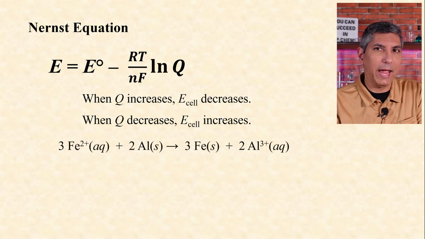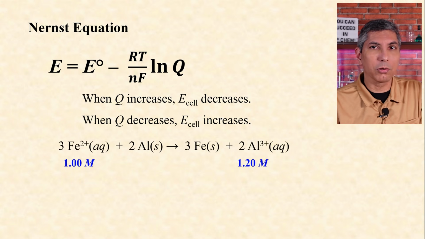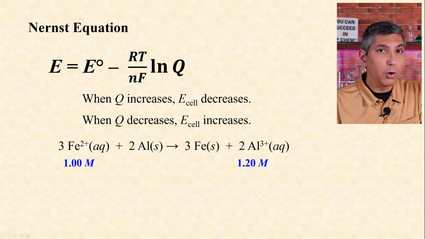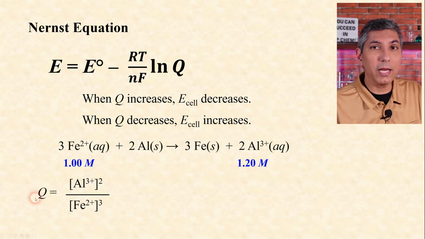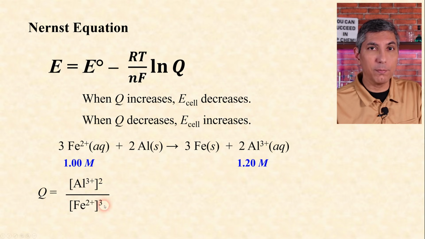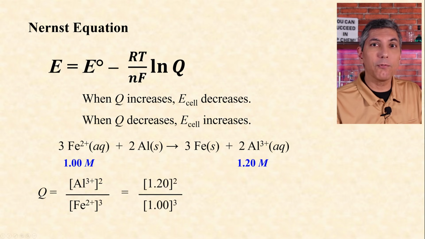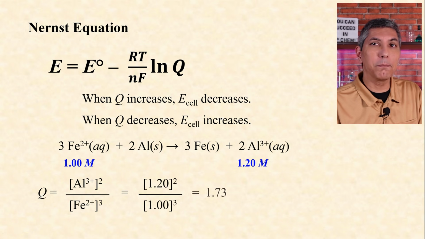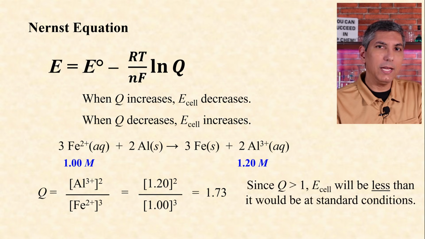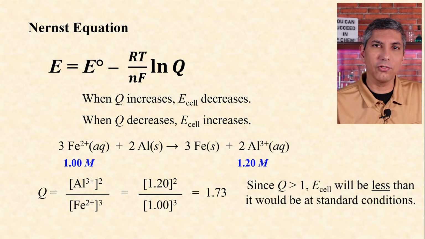So if we have this reaction and we use 1 molar iron ions, but we use 1.2 molar aluminum ions, how will this affect the voltage compared to standard conditions? We can calculate Q by plugging the molarities into the expression products over reactants raised to the power of the coefficients, and we find the value for Q equal to 1.73. Since that's greater than 1, E cell will be less than it would be at standard conditions.